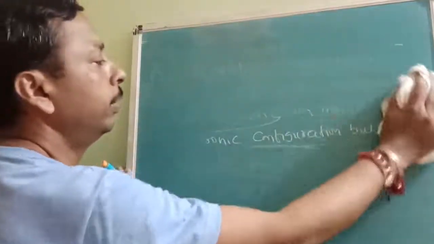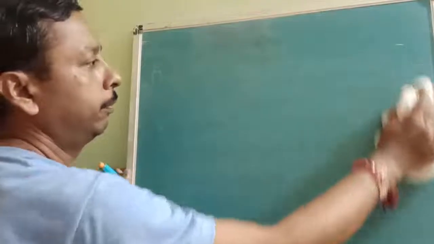Next is Curie temperature. All of you write down, very very important, Curie temperature.